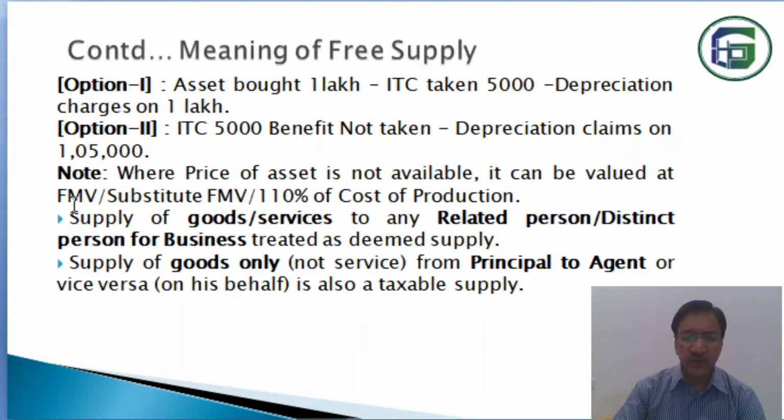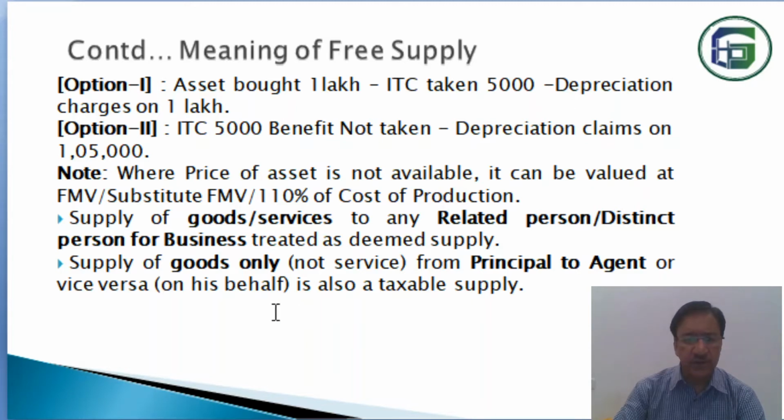Then in that case, we may take the fair market value, or we can take the substitute fair market value of the similar asset, or the third option is 110% of the cost of production. So I am not going to complicate it, but there are three options. And in the case where the cost of the asset is not known, otherwise normally it is known, then we can do accordingly. If ITC benefit is taken, then the deemed supply will be treated.